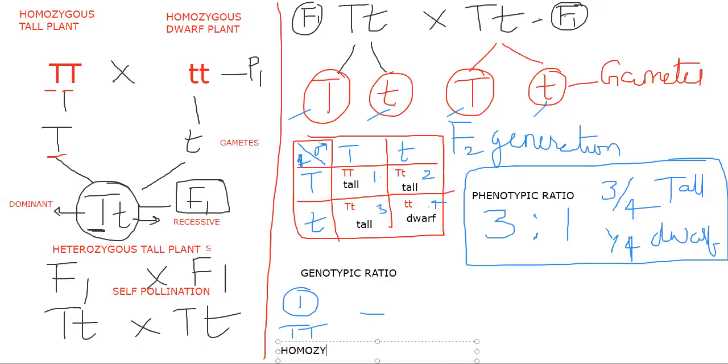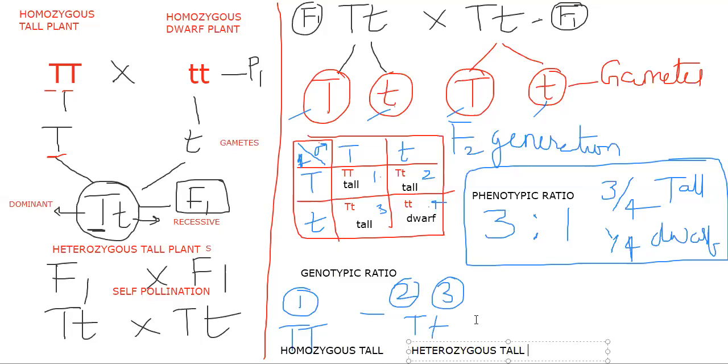The second and third are heterozygous tall, capital T, small t. So I name them heterozygous tall.